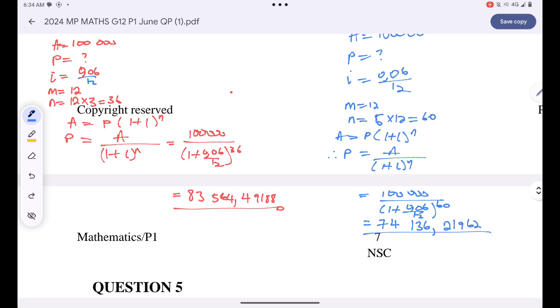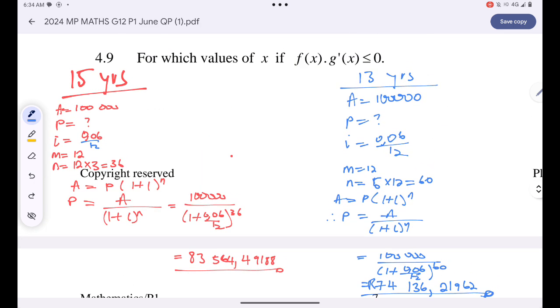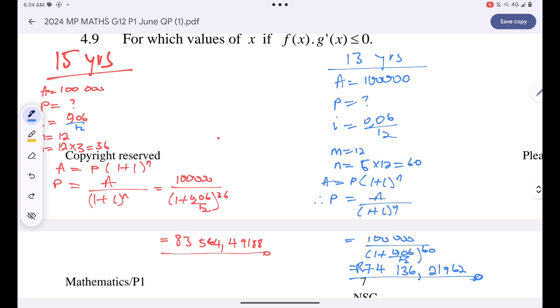This is the exact amount that Zanele should invest for the one who is turning 18 in 5 years' time. And then for the one who is turning 18 in 3 years' time, obviously the amount of money has to be more.